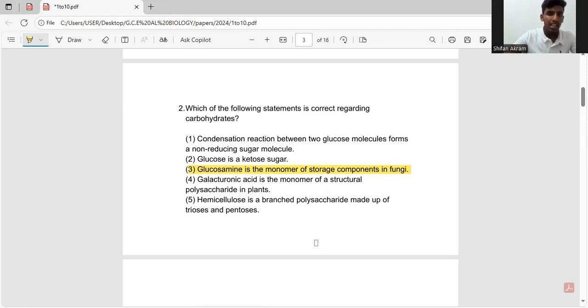So the fifth question is again about hemicellulose. They say hemicellulose is a branched polysaccharide made up of thioses and pentoses. If you take polysaccharides, there are two types. They can be branched or they can be linear. So hemicellulose is actually a branched polysaccharide, which is correct, but they are made only of pentoses, not thioses. So we can eliminate the fifth one. So the third one is the right answer.